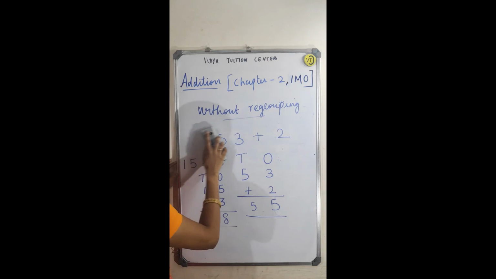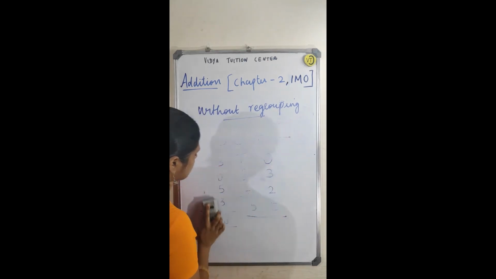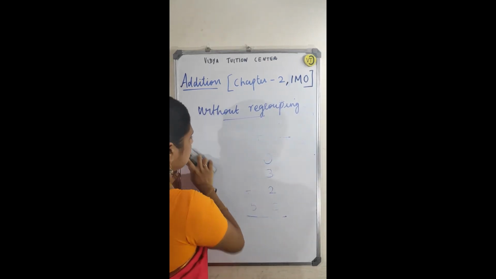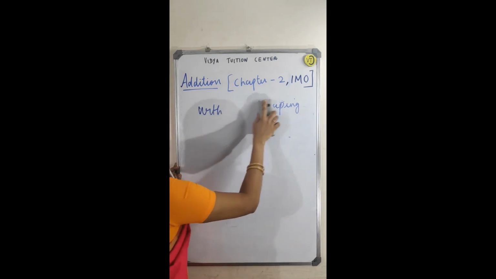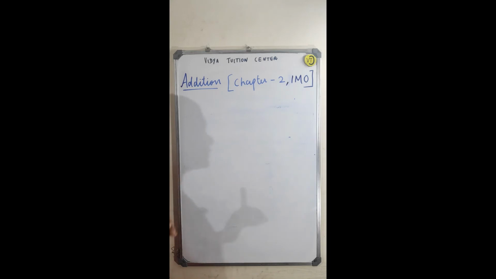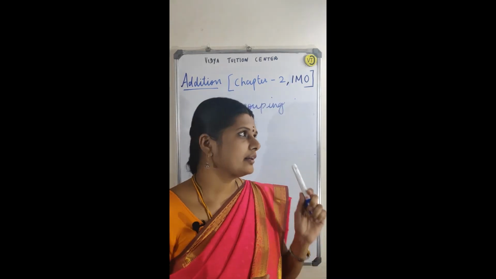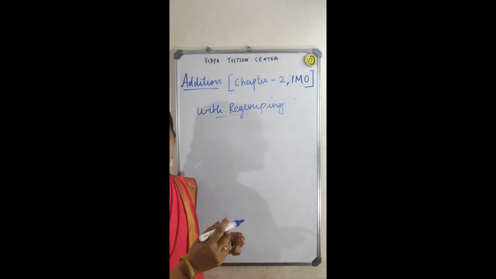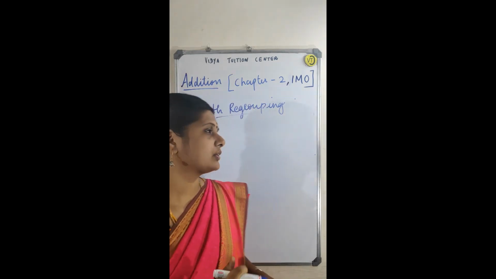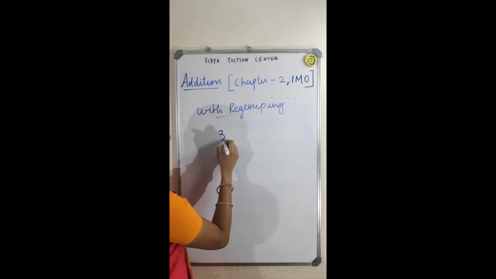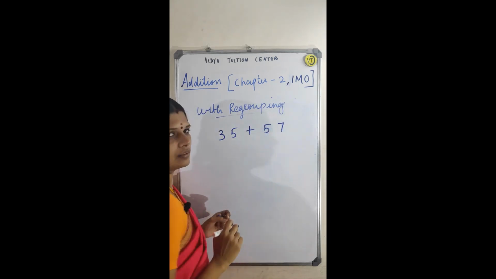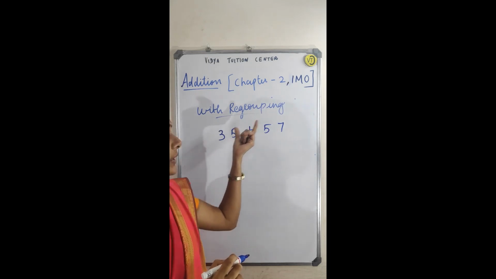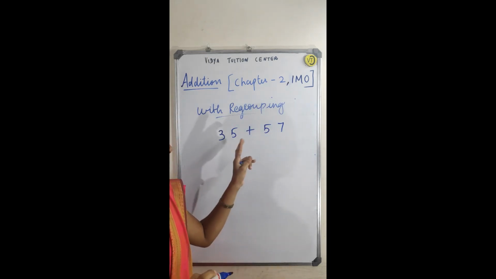That we can call a without regrouping. Right? So now let me tell you what is with regrouping. With regrouping means you have to get a carryover. Carryover means what? See, listen. 35 plus, okay, 57. I am going to add 35 plus 57. Two-digit numbers I am adding.